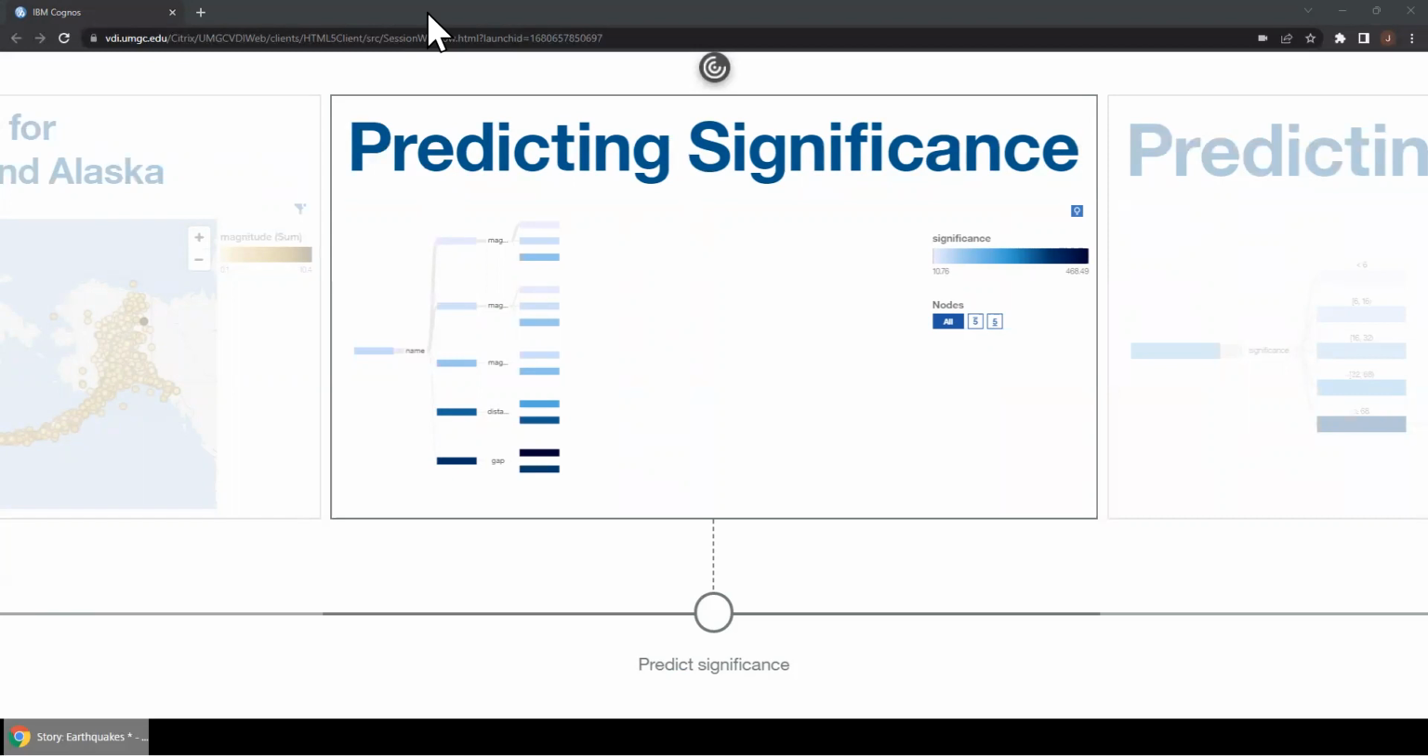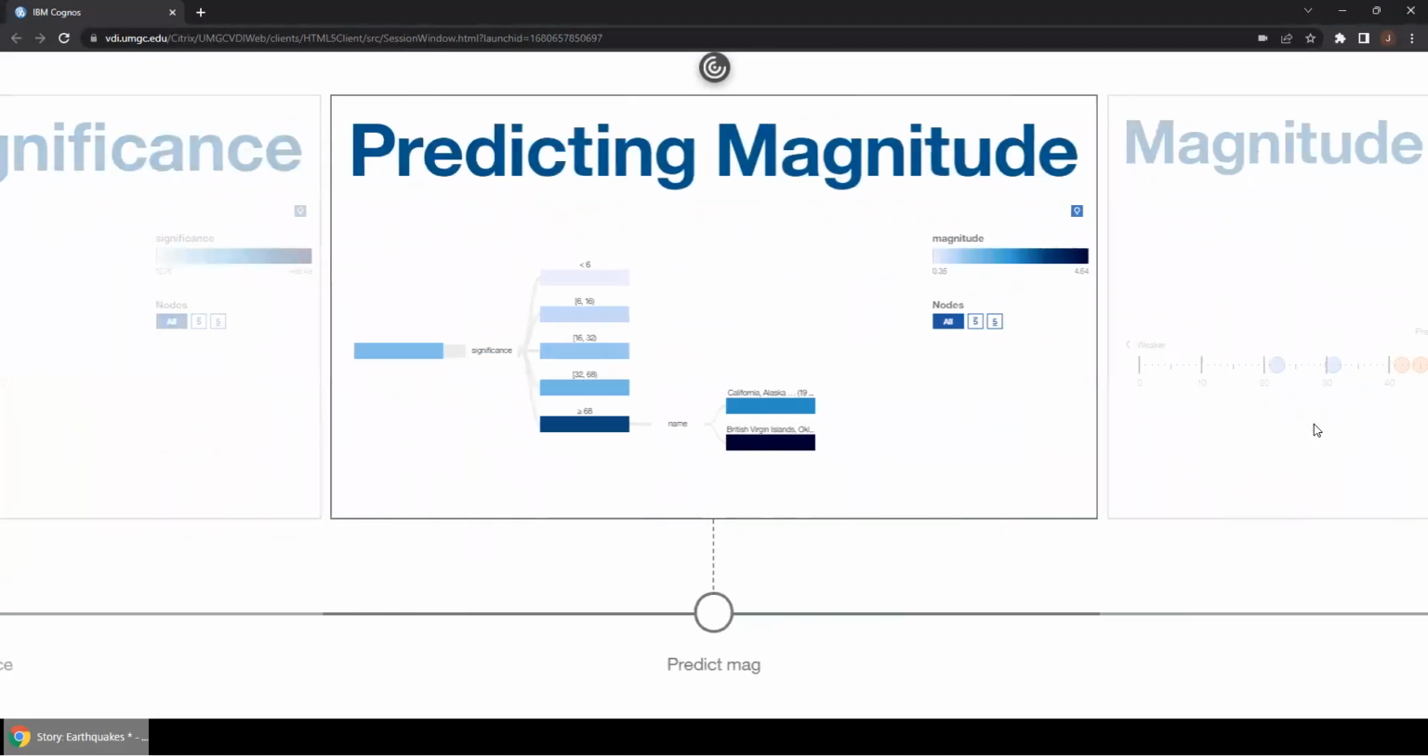In the next figure, the decision tree is for predicting magnitude. The rules for this figure show various significance levels, and again, as the significance is higher, the magnitude is greater. It also shows a decision that corresponds to a couple of locations based on the impact of the earthquake.